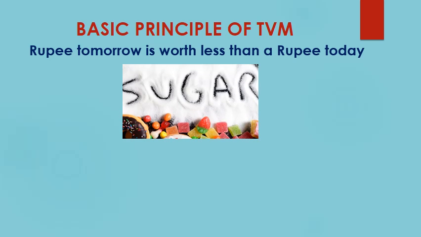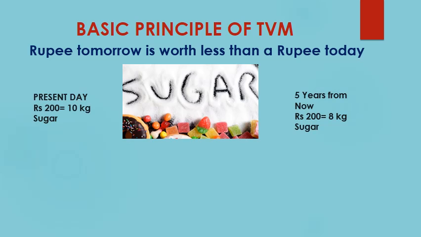Let us understand this with an example of sugar. For example, in the present situation, I can buy 10 kg of sugar with rupees 200, but 5 years from now, the same rupees 200 will only be able to fetch me 8 kg of sugar.